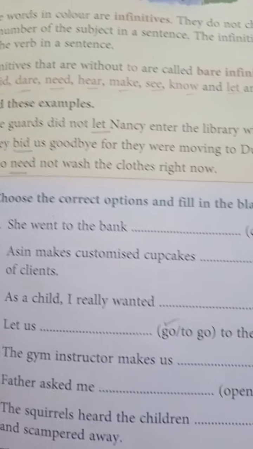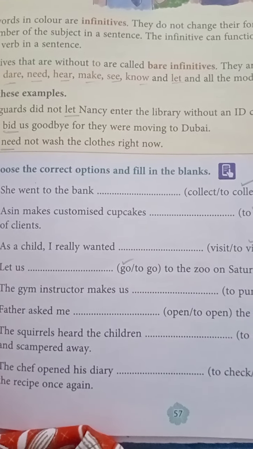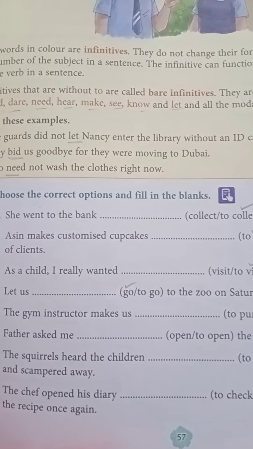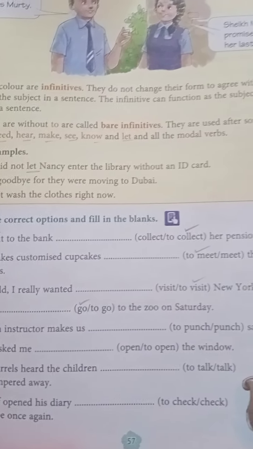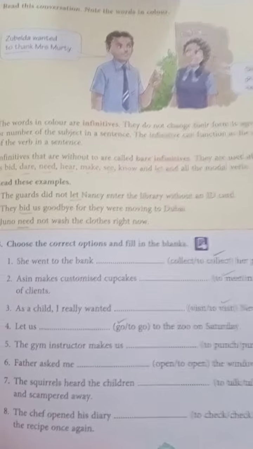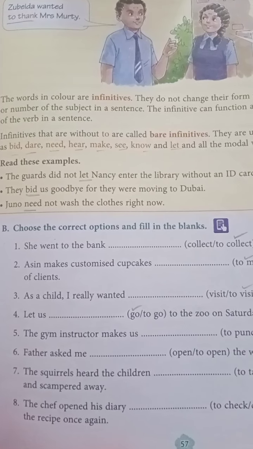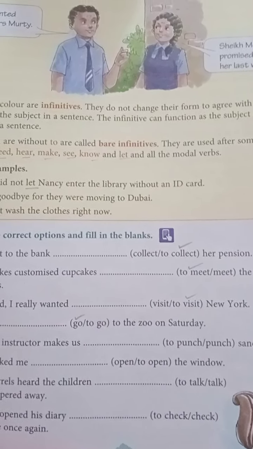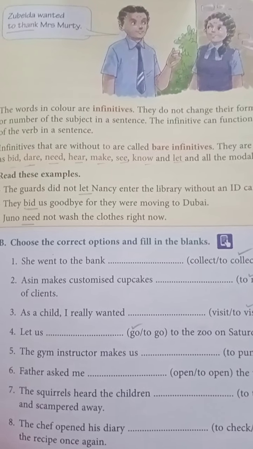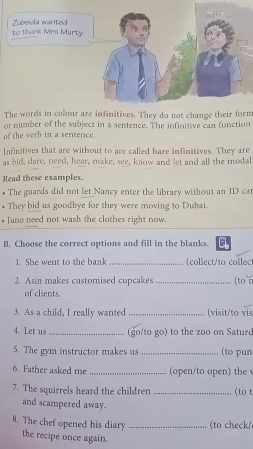Now girls, you can carry on with these exercises. It's easy to choose the correct options here. You have to use either the infinitives or the bare infinitive. She went to the bank to collect her pension. Asan makes customized cupcakes to meet the demands of clients. And I think you can do the rest of the sentences. You see number 4 there, girls, that you have to use the bare infinitive for that one. Let us go to the zoo on Saturday. So you don't use to go, but the bare infinitive go. Let us go. The word let usually is followed by a bare infinitive, like the other words that were used there in red.